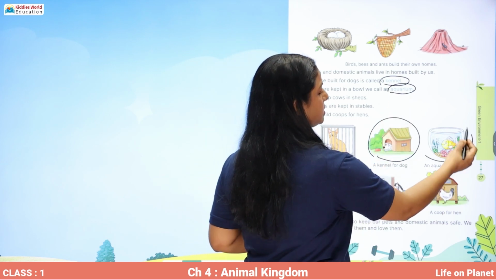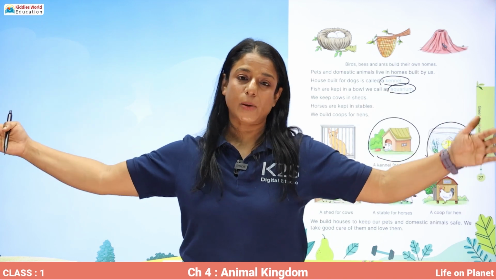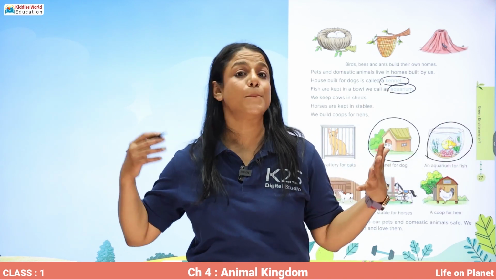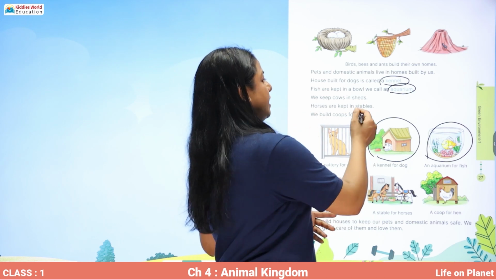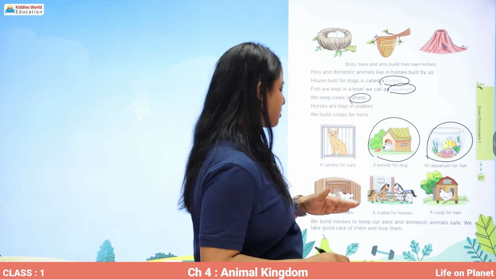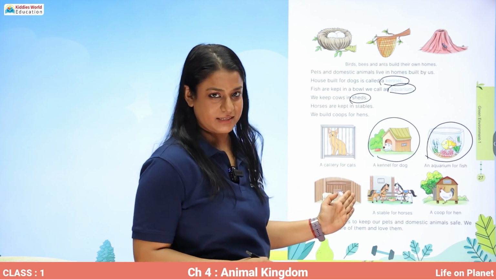Aquarium looks like this. There are bigger aquariums also in which there are many fishes together. We keep cows in sheds. So how does a shed look like? A shed looks like this.